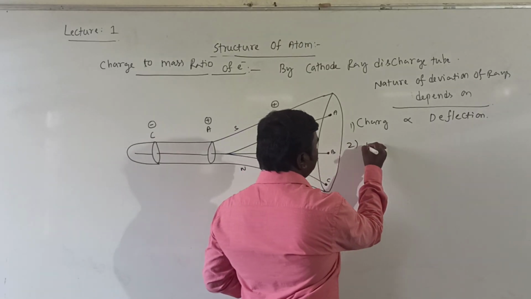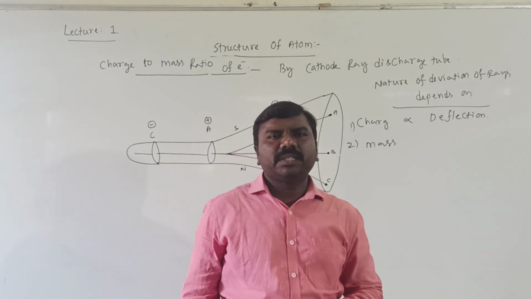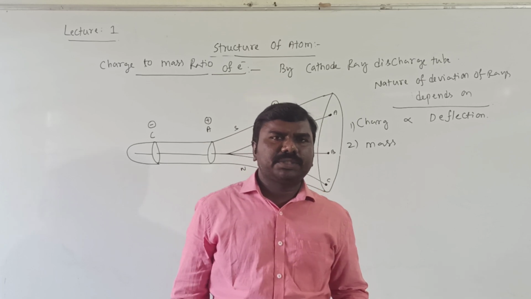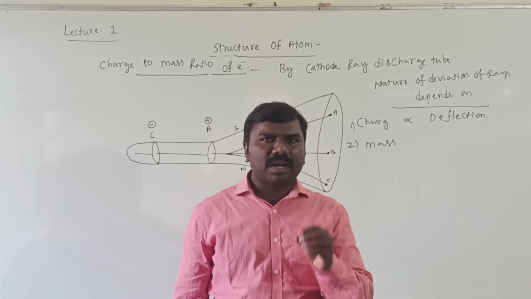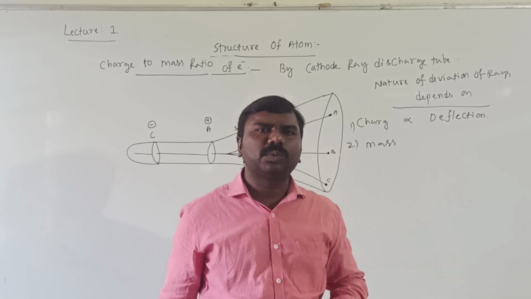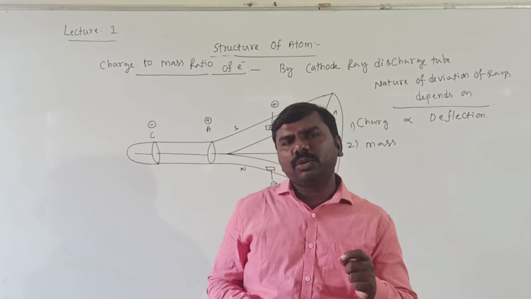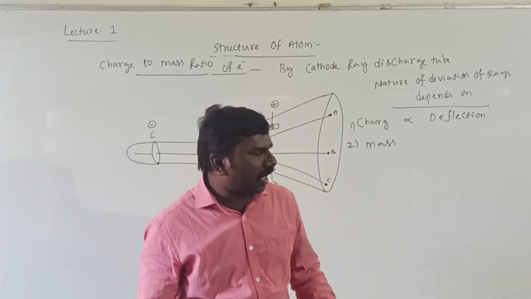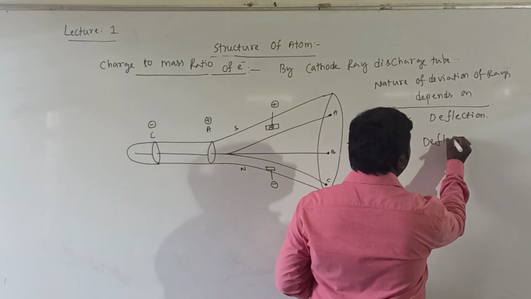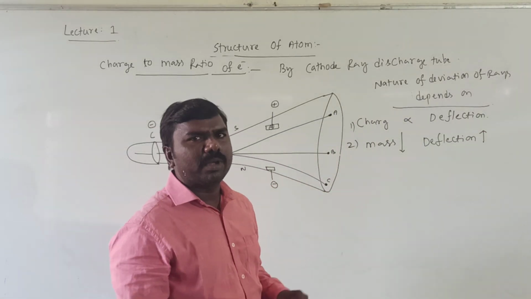Second point is mass. The smaller the mass of a particle, obviously the larger the deflection. It means to deflect, mass must be light. If a fat person is there, it is difficult to move; if a slim person is there, it is easy to move. That's why as mass decreases, deflection will increase. I am not writing all the statements; it's easy to remember like this.